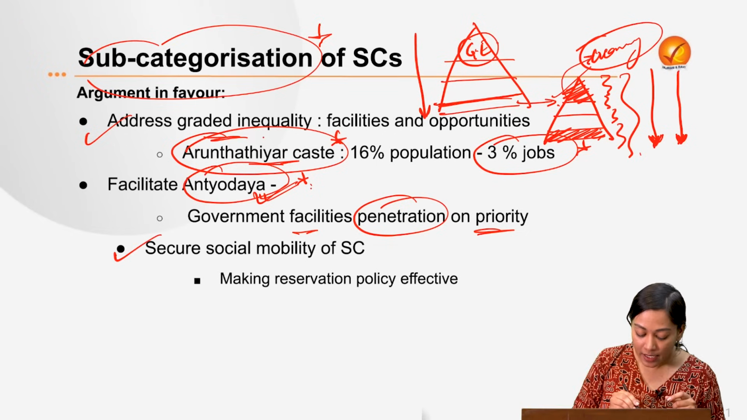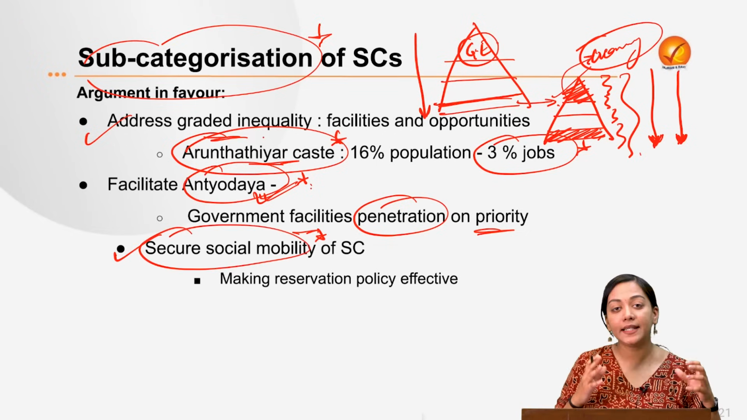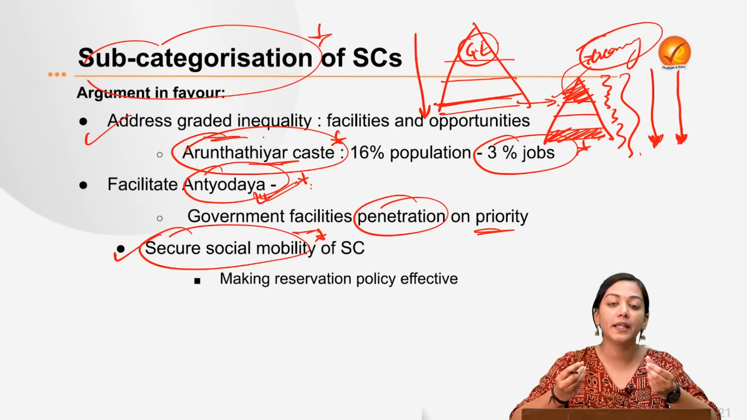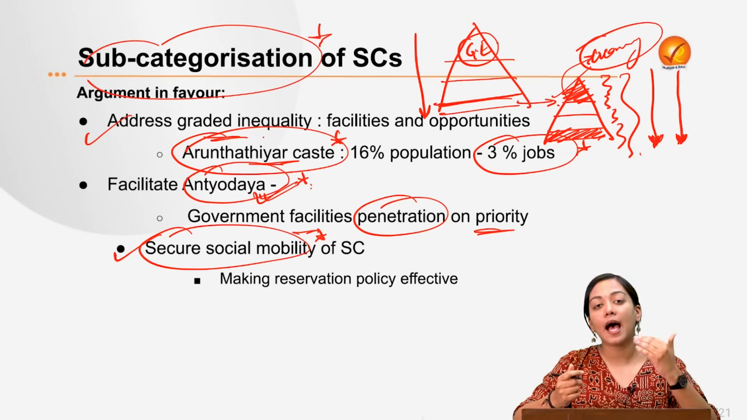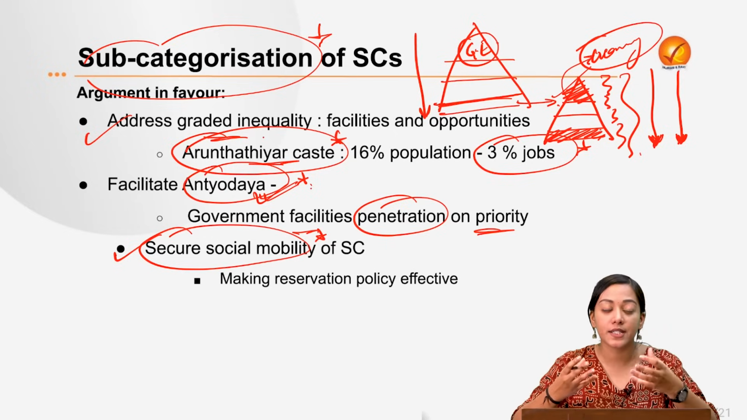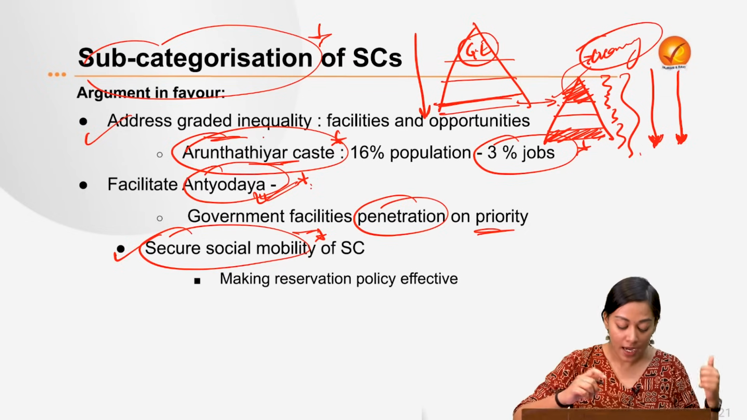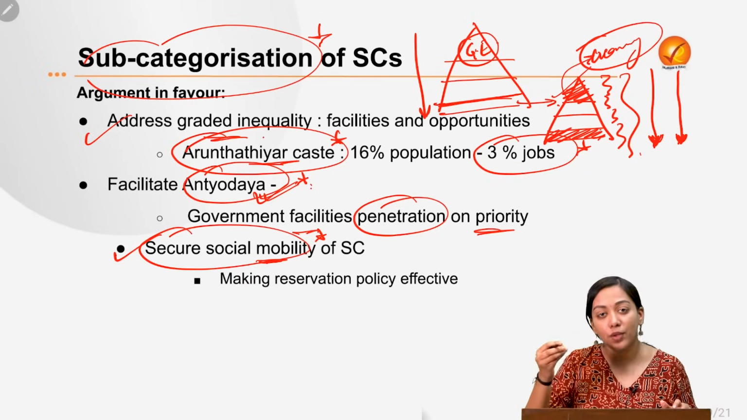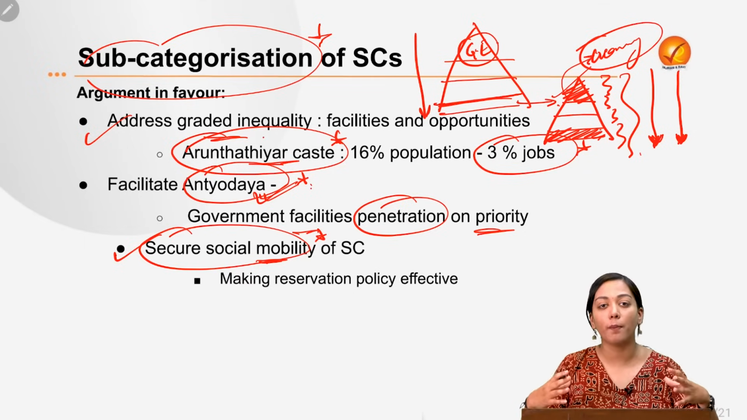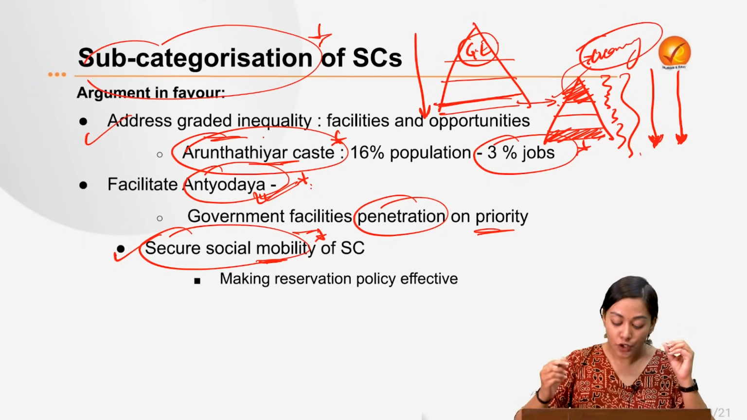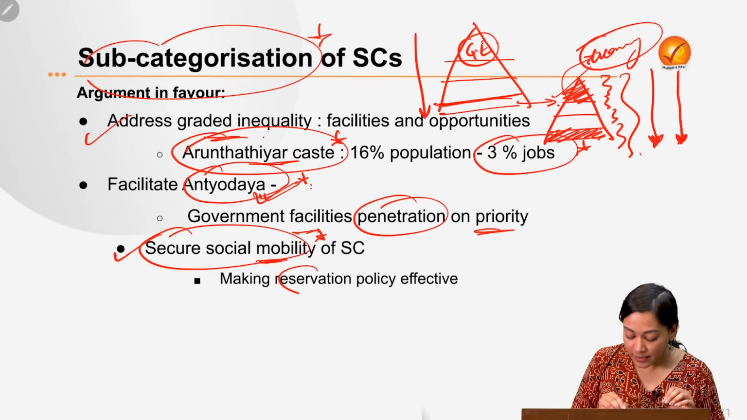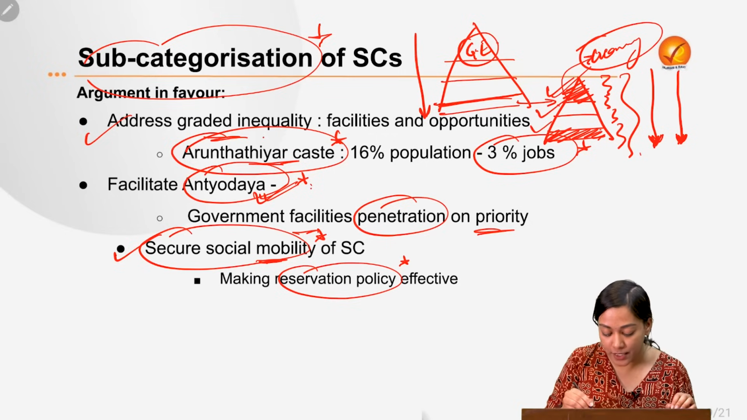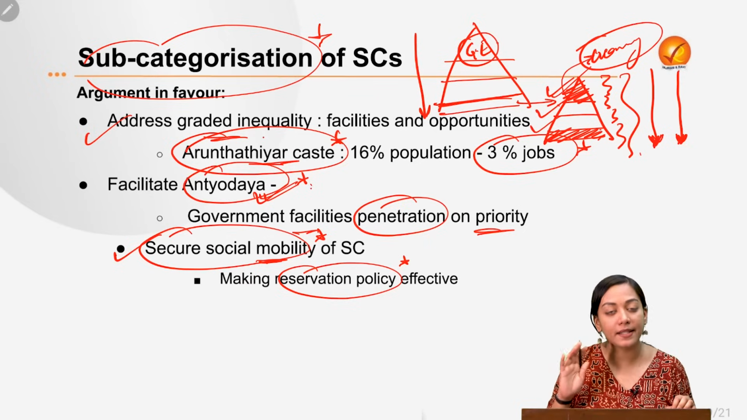Then finally, it will also help the entire scheduled caste community to gain social mobility. What is social mobility? It is the upward mobility, having better economic social conditions as compared to the previous generations. Now this can be secured once the intra-group competition and conflicts are reduced. So government needs to ensure that the reservation policy is effectively used by all the sections, all the subgroups, and not just by the creamy layer.